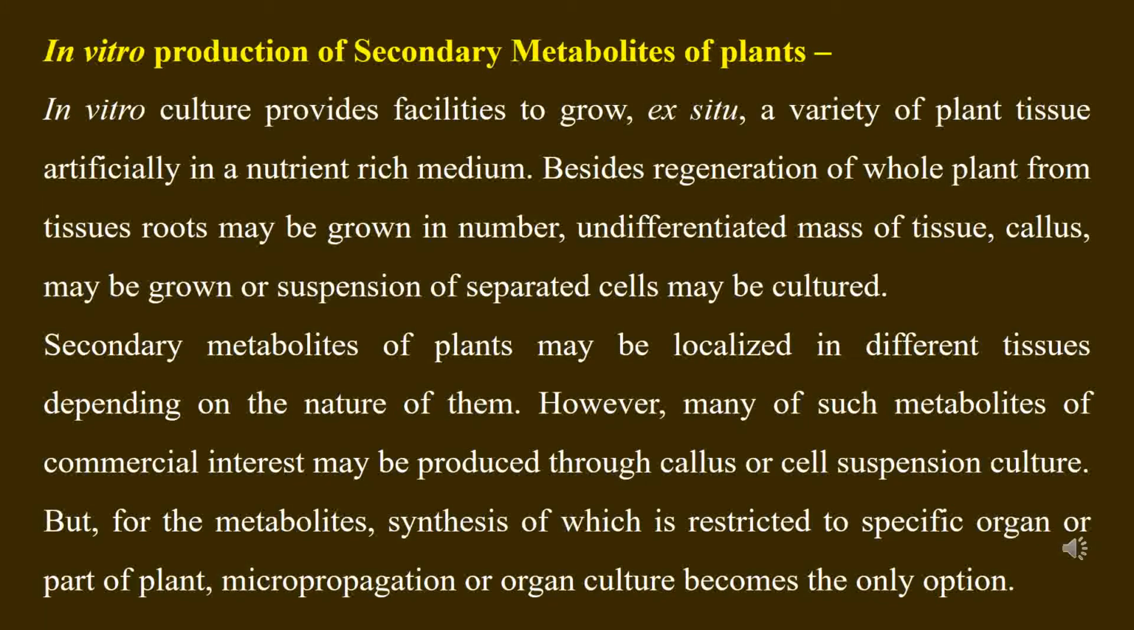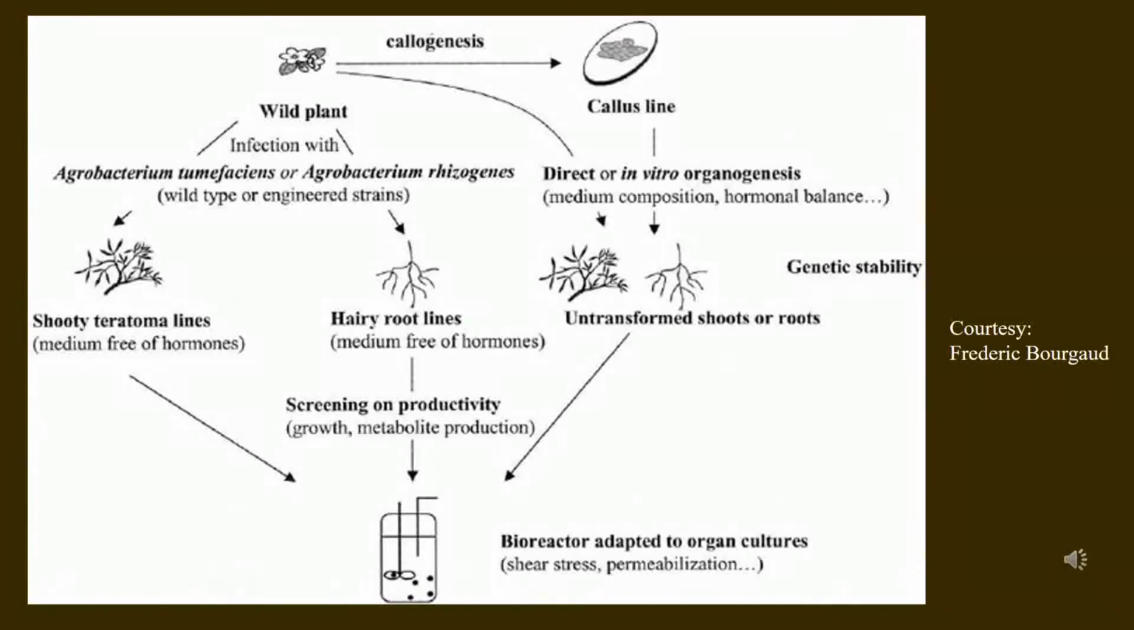Secondary metabolites may be produced from multiple shoots grown in the culture, or from the roots, especially the hairy roots, or from callus, or from the suspended cells in liquid medium. This picture shows a schematic approach of callus production as well as hairy root production from plant tissues in vitro culture.